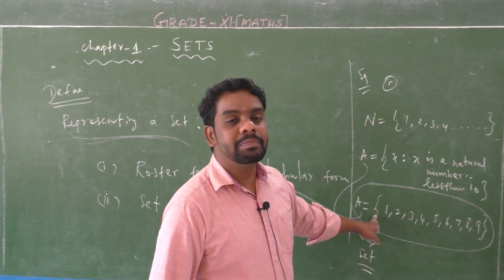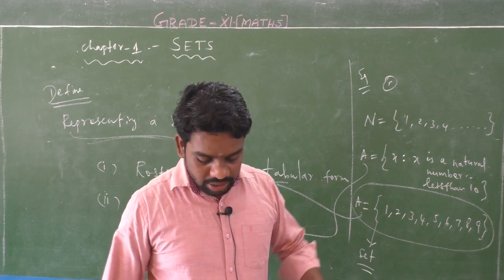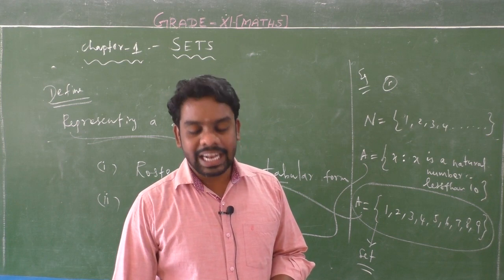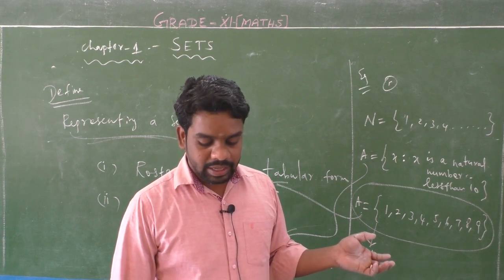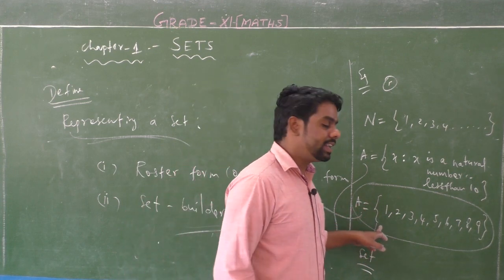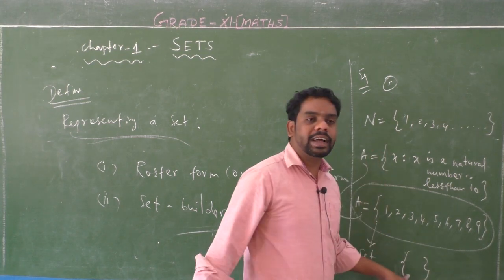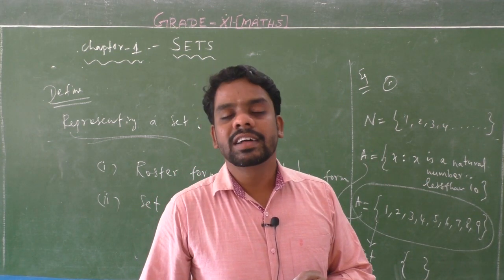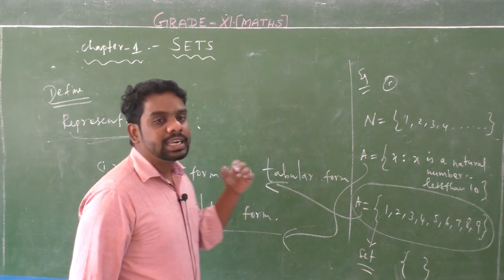So in a roster form, all the elements of a set are listed, the elements are being separated using commas and enclosed within set brackets. Okay? So this type of form is roster form or tabular form.